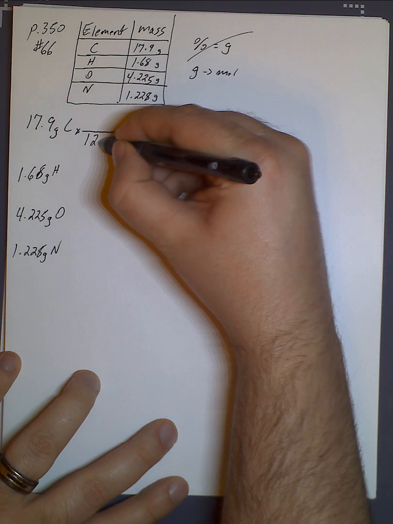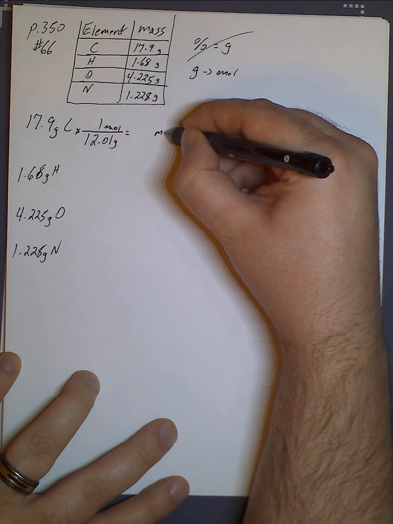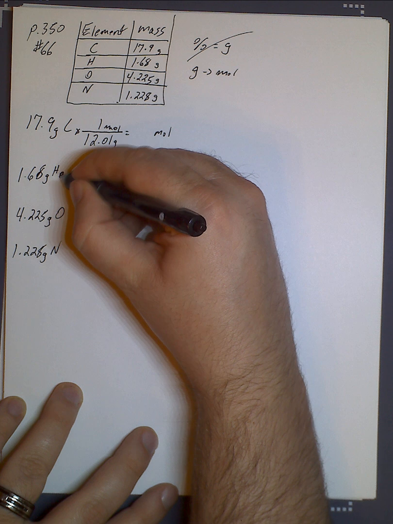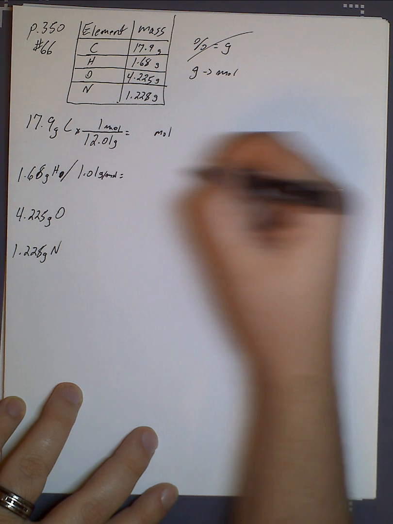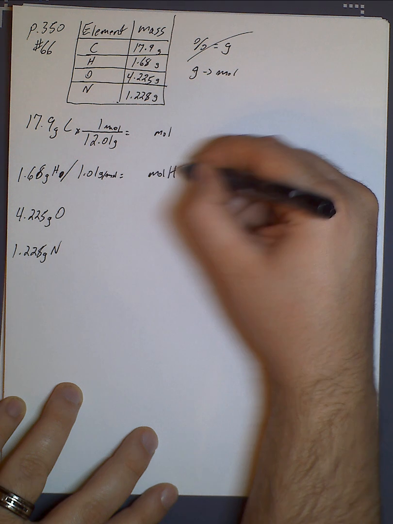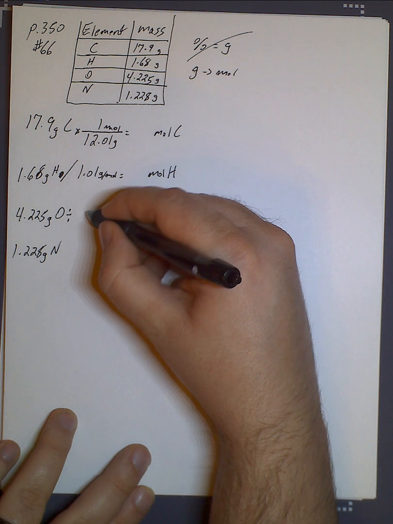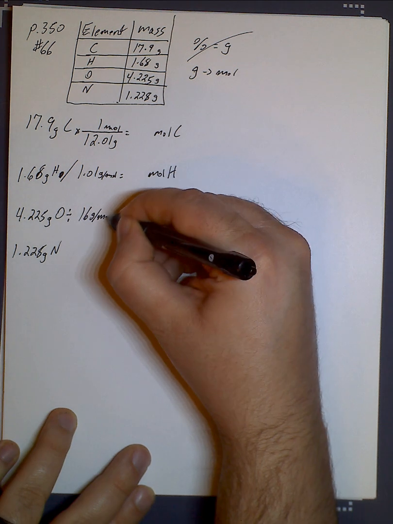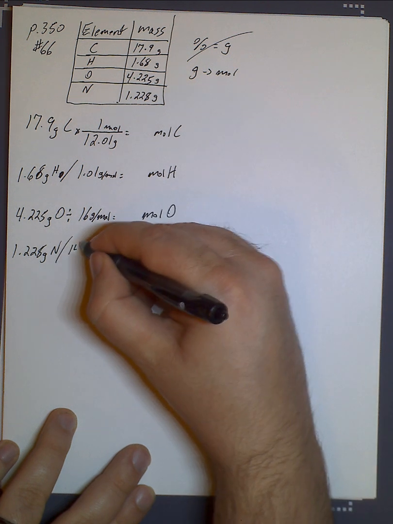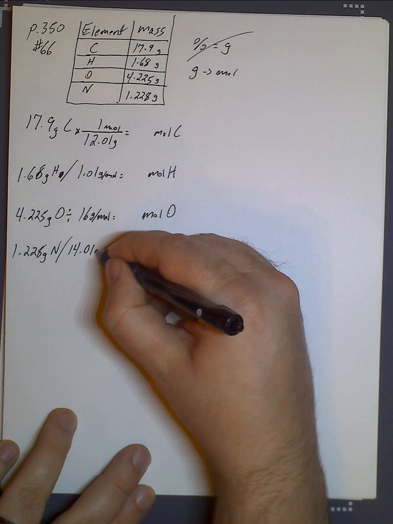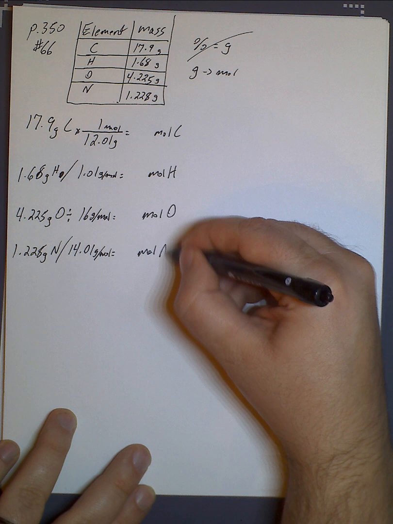Mass of carbon on the periodic table is 12.01 grams per 1 mole. So this will give me moles of carbon. Mass of hydrogen on the periodic table, 1.01 grams per mole. Gives me the moles of hydrogen. Divide by the molar mass of oxygen, 16 grams per mole. Gives me the units moles of oxygen. And divide by the mass of nitrogen from the periodic table. Gives me the moles of nitrogen.